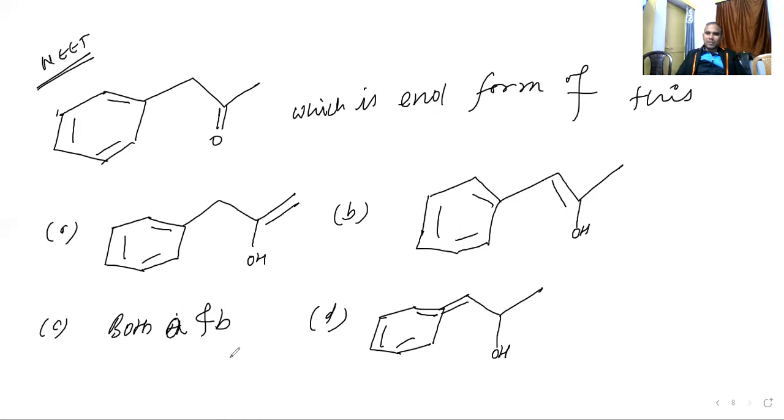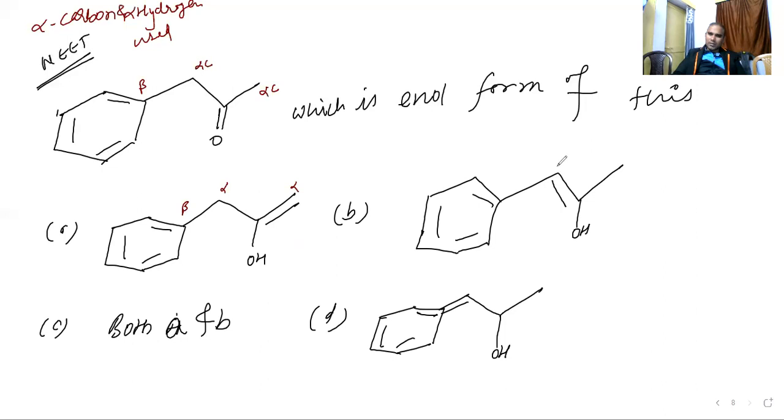Guess which can be correct. See, this is the alpha carbon. This is also an alpha carbon. I told you only the alpha carbon is involved. Alpha carbon and alpha hydrogen are involved. Alpha hydrogen is used. So you let me know which is the correct one. This is alpha, this is alpha, this is beta, I think.